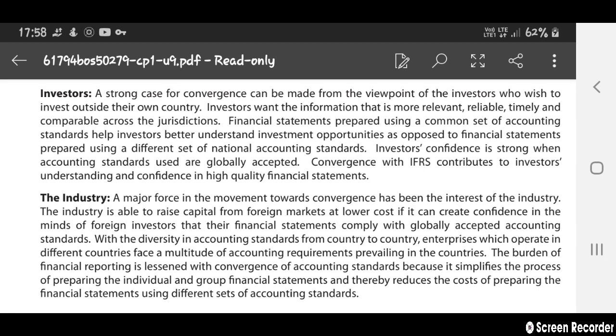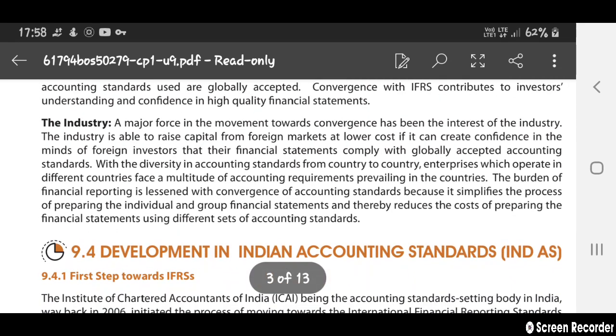So convergence with IFRS contributes to investors' understanding of the financial statements of the company in which they are investing their money, to understand its situation. Convergence with IFRS helps with that.